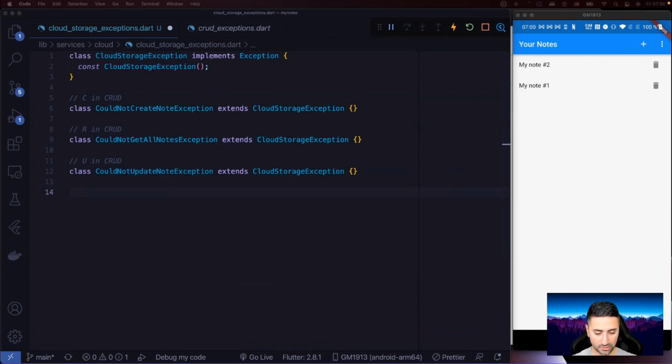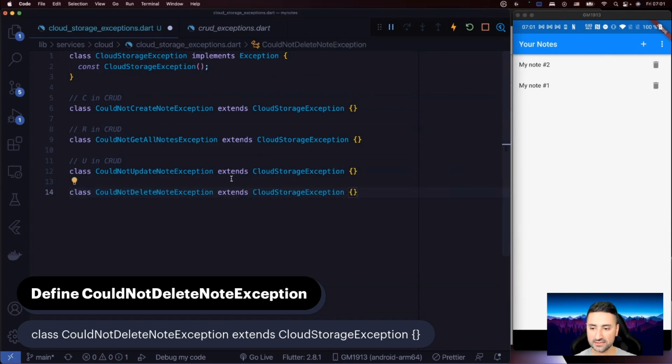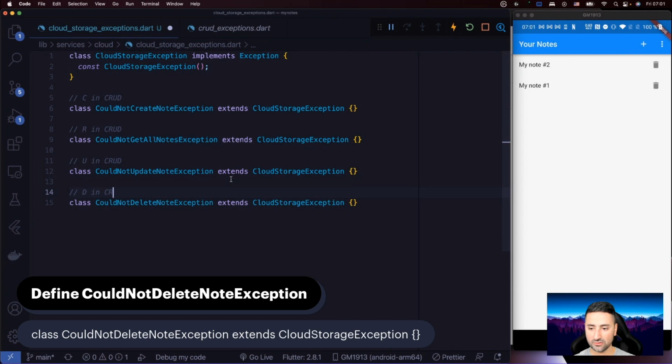And that's exactly what we're going to do now. So let's go define could not delete node exception. All right, so let's then say D in CRUD. Okay, so now we have four exceptions defined, and all of those exceptions are inheriting from cloud storage exception.